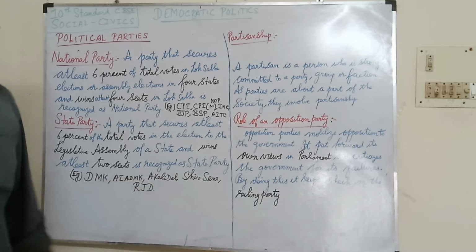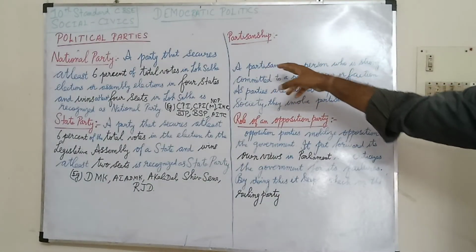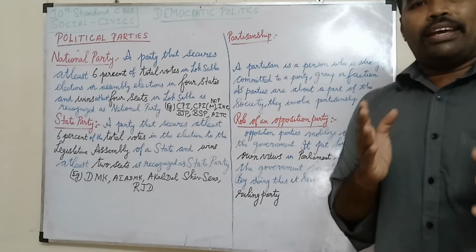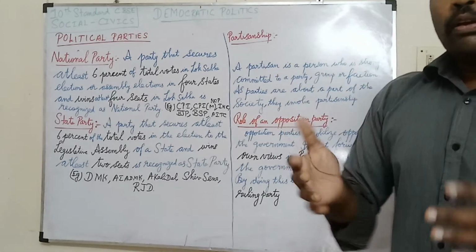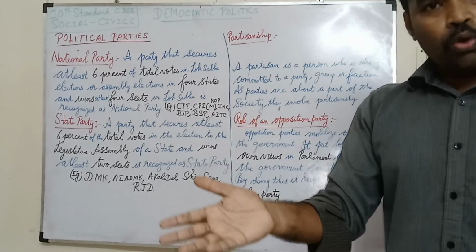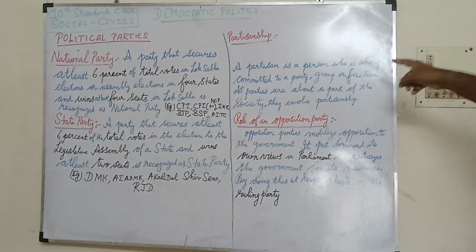The next one is partisanship. What do you mean by partisanship? A partisan is strongly committed to a party, group, or faction. So this is partisanship.